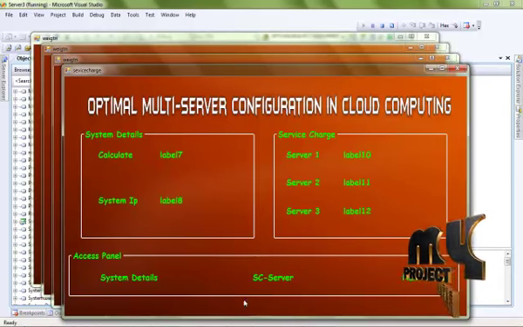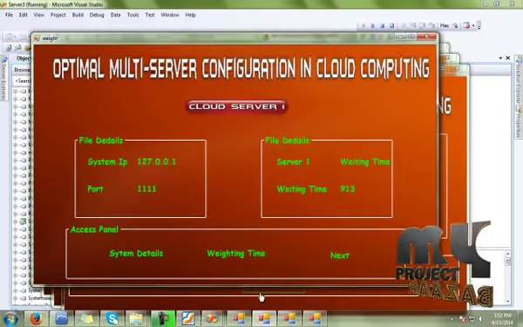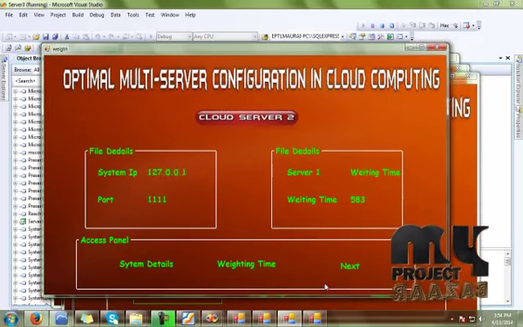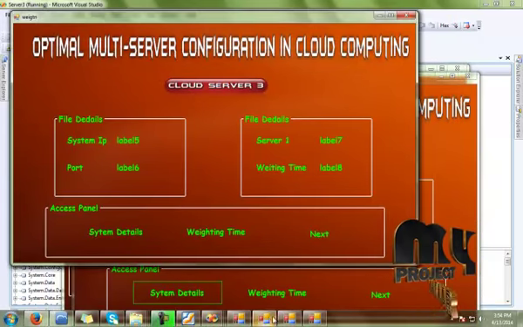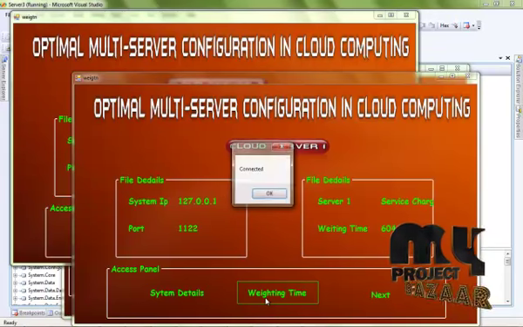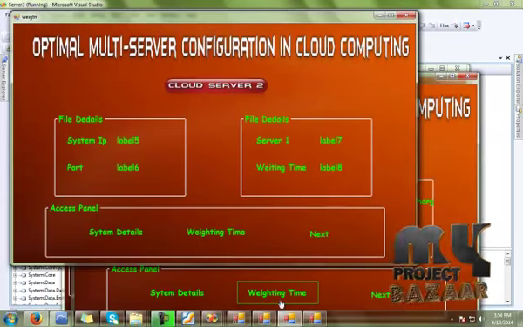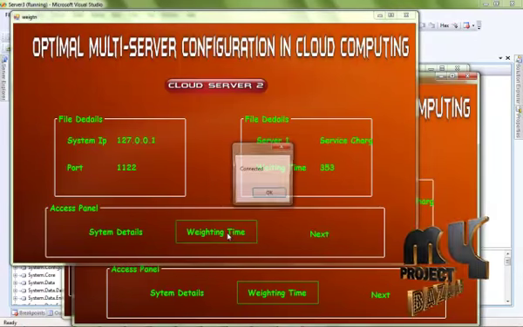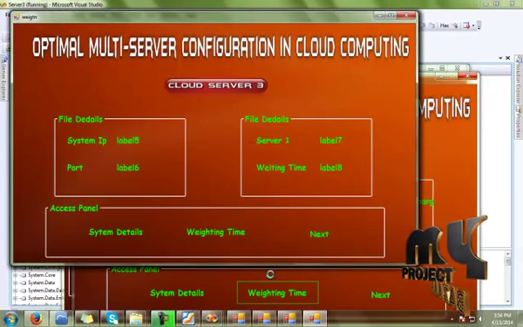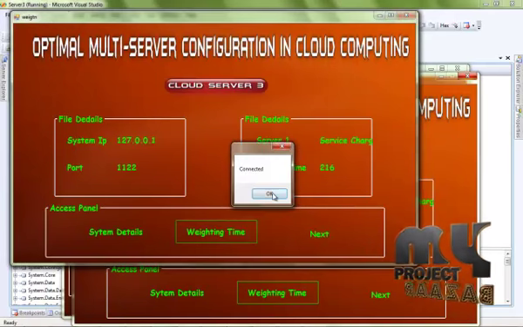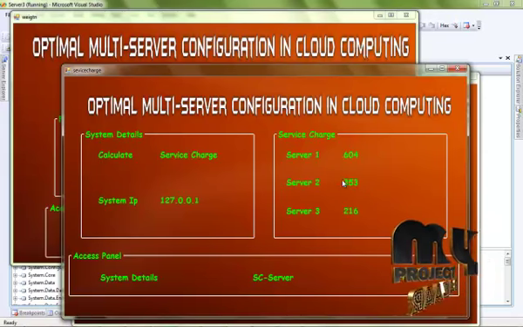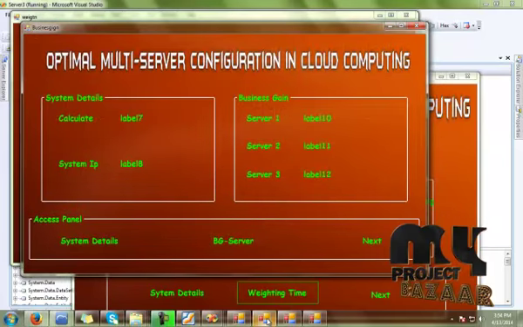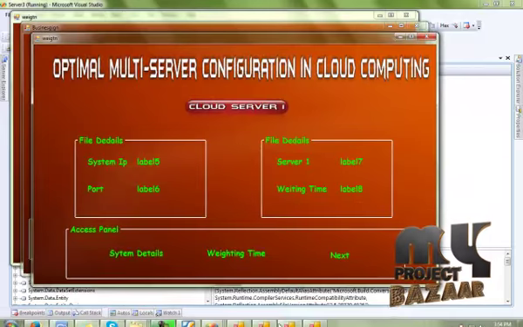Then click the next process, then the service charge calculation process. Then click the server 1 next process, then server 2 next process, then server 3 next process. Then click the system detail server calculation for each server, up to the server 3. Then click the system detail service calculation. This is the service calculation for our 3 servers. Then click the next process. After that, for the 3 servers, click the next button.